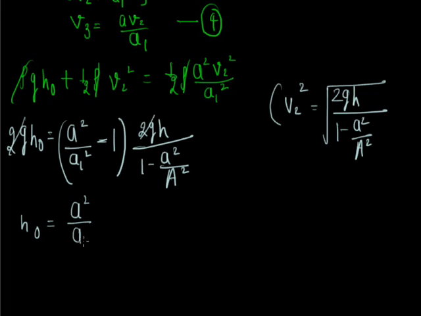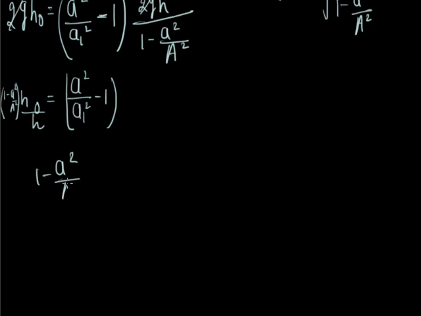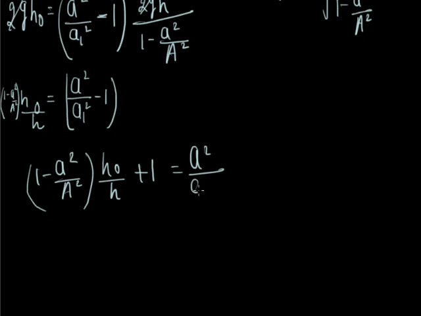So a square upon a1 square minus 1, by multiplying this term at this side, we get 1 minus a square upon a square h naught upon h plus 1 is a square upon a1 square. By taking the inverse of this equation, we can get the value of a1 in terms of a, which will be